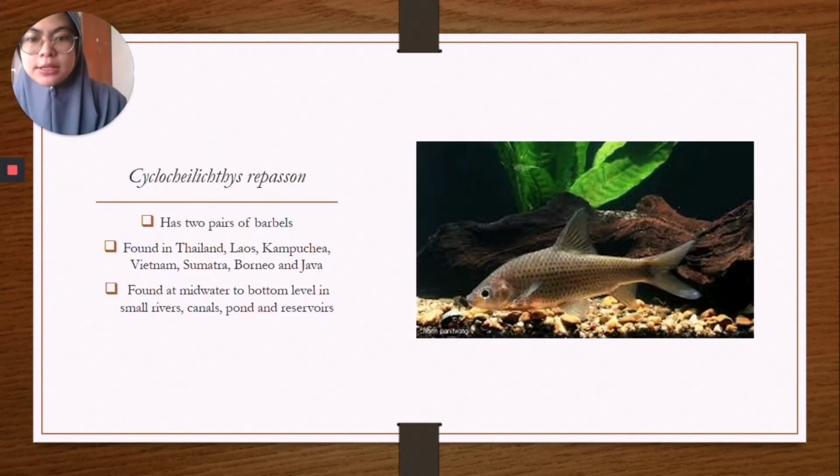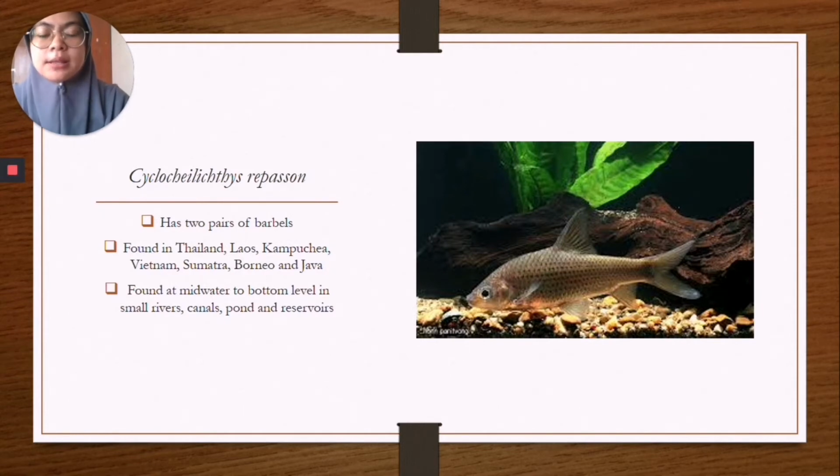Next is Cyclocheilichthys repasson. Cyclocheilichthys repasson is a species that has 2 pairs of barbel and a large black spot at the caudal fin base. Zakaria Ismail 1990 also stated that Cyclocheilichthys repasson body is compressed but not very deep, and the head is slightly longer than post-anal length.